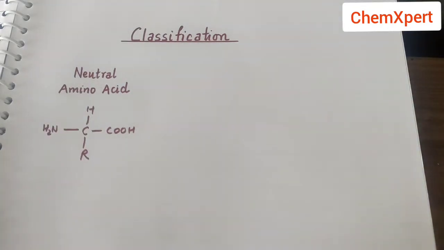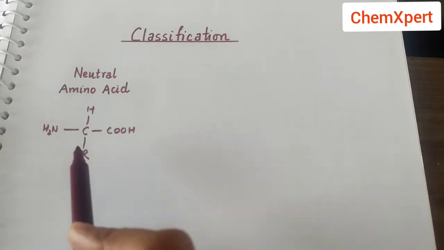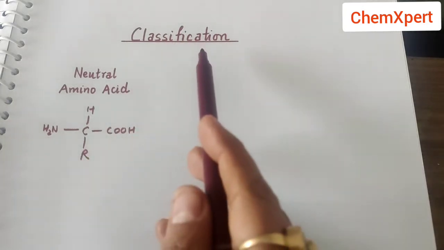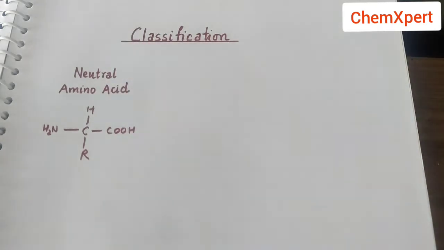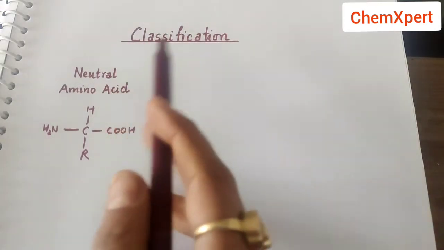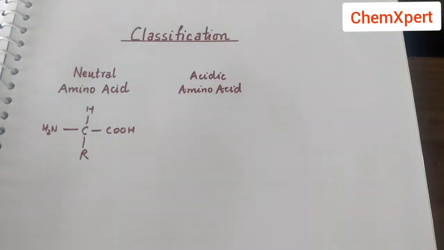Now, the type of substituent present in this will decide whether that amino acid is an acidic or a basic amino acid. So there are three categories for the classification of amino acids. One is neutral, next is acidic amino acid, and the third one is basic amino acid.